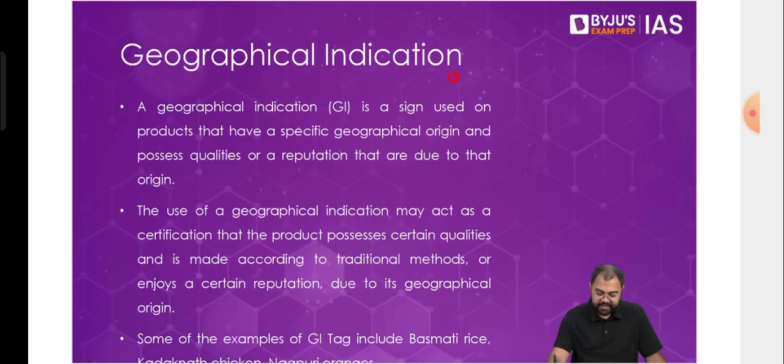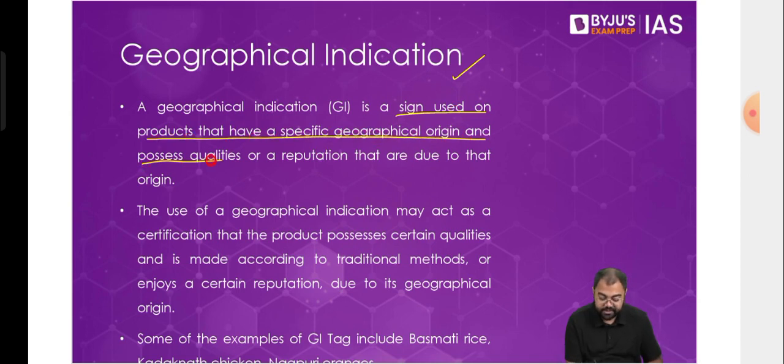Then lastly, we have geographical indication. Now, in case of geographical indication, this is a sign that is used on a product that has a specific geographical origin and possesses qualities or reputation that are due to that origin. So, because of the origin, because of where they are coming from, they have a value in the market. The most common example is the Nagpuri orange. If the orange is coming from Nagpur, it has a standard quality that it would have compared to any other orange that we have in India.